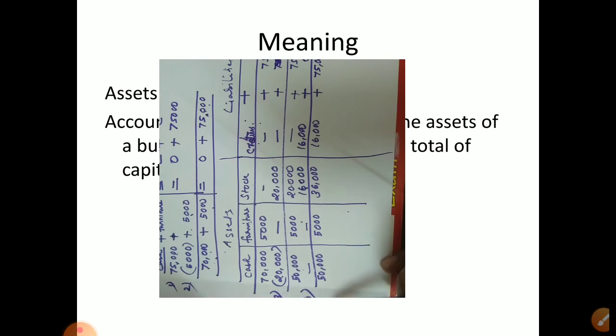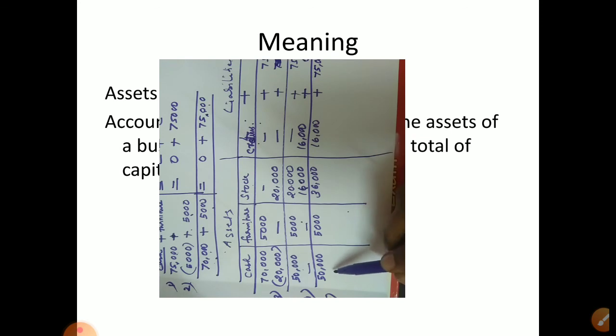Now fifth one, what happened? Goods costing 12,000 sold on credit for rupees 15,000. Okay, so 12,000 is the cost of the goods, but we sold it for 15,000. So that is what is profit? 3,000 profit is there. Okay, so now what to write for that one? How to represent it?